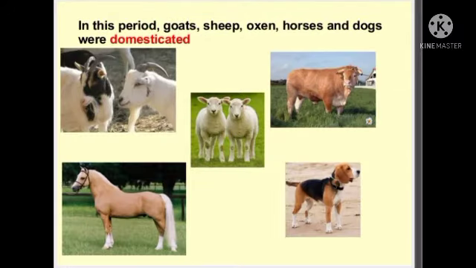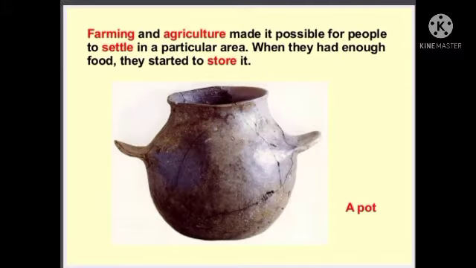See, in this period, goats, sheep, oxen, horses, and dogs were domesticated. Already we saw they domesticated the animals. So these are the animals they domesticated during the prehistoric period. Look at this part, Kana. Can you see this part anywhere? Nowadays we cannot see it, because this part was used by early humans in the prehistoric period.